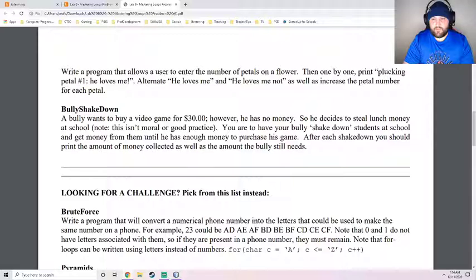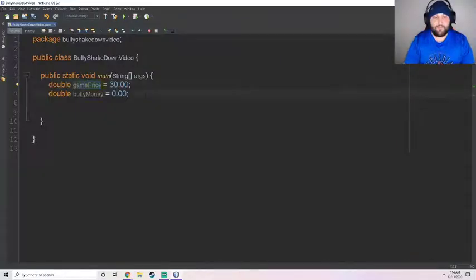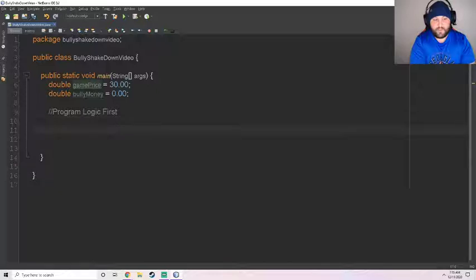So he decides to steal lunch money at school. This isn't moral, remember, this is not a good thing. You are to have your bully shake down students at school and get money. So let's program, we always program the logic first. So program logic first, and then we do a while loop.